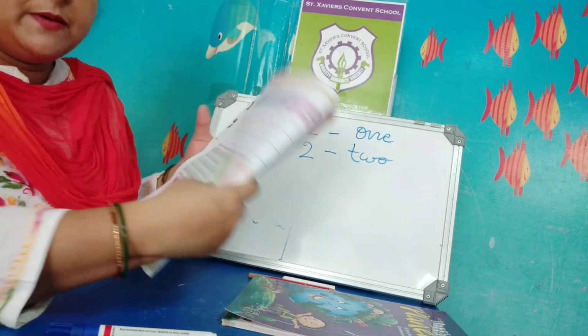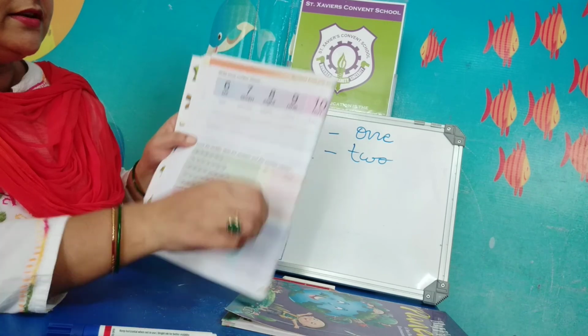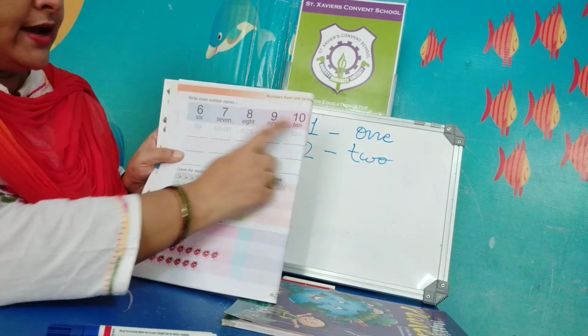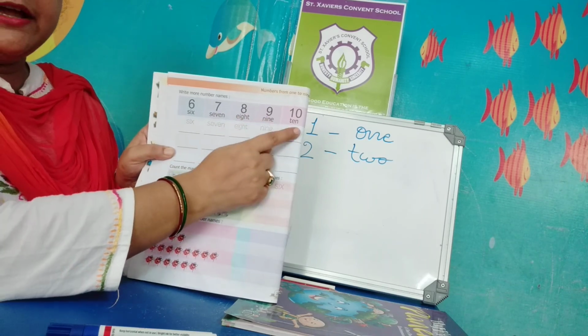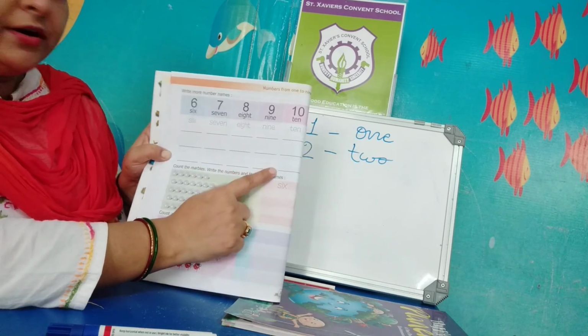Come on to the next page, page number 16. Here the number names are written from 6 to 10: 6, 7, 8, 9, 10. You will write in the same manner in the blank spaces in your book.